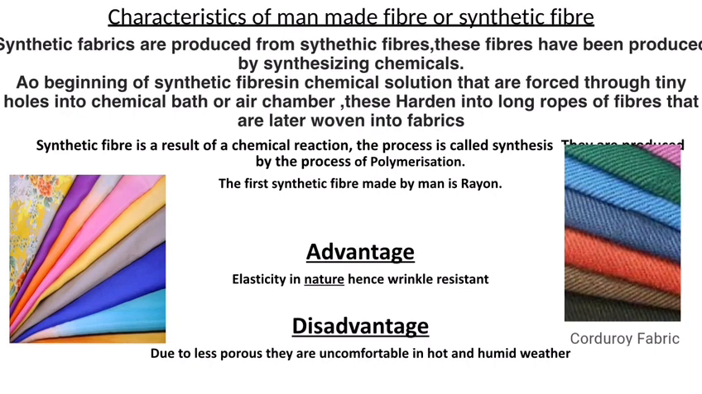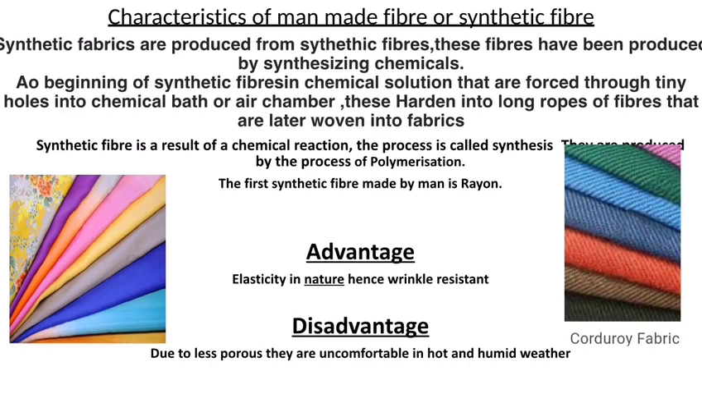In simple words, synthetic fabrics are put into the chemical solution and they have tiny holes, so the chemical enters the tiny holes and after hardening forms long ropes of fiber that are later woven into the fabrics. Is it clear? It means synthetic fiber is a result of a chemical reaction. So the first synthetic fiber made by man is rayon.